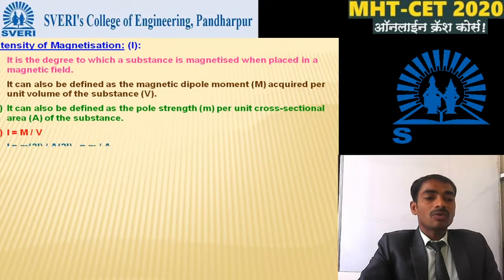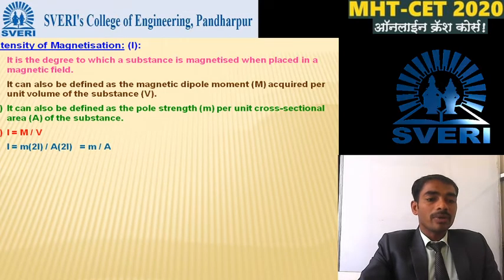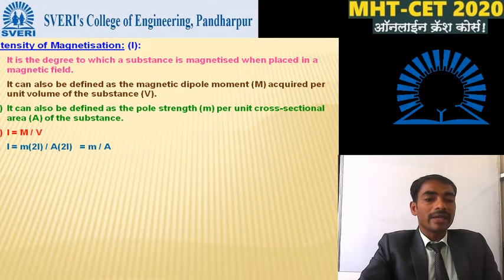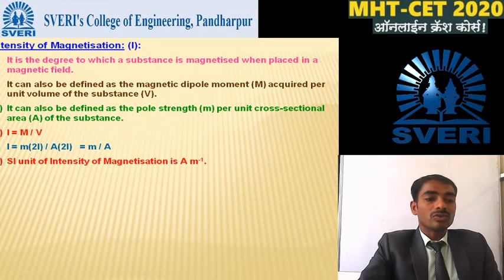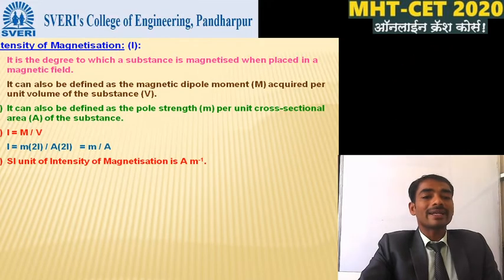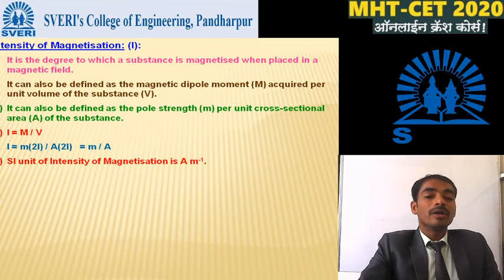So I is equal to m divided by V. I is equal to m into 2L divided by A into 2L, which is equal to m divided by A. So the SI unit of intensity of magnetization is ampere per meter.